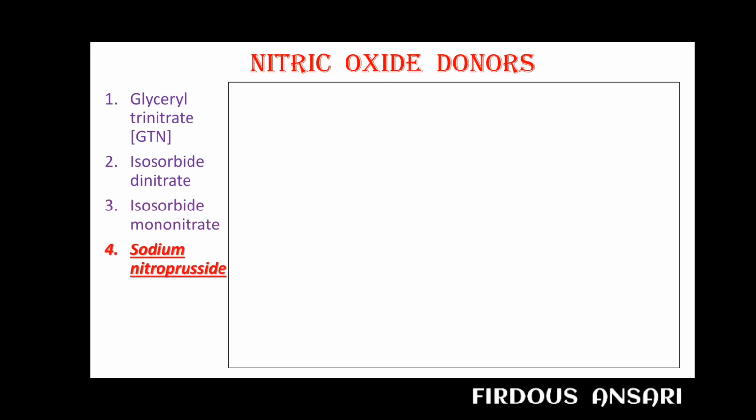Next, coming to the last drug, that is sodium nitroprusside. An important thing regarding sodium nitroprusside is that it is not only a good venodilator, but also a very good arteriolar dilator. The last three drugs which we were discussing are potent venodilators but poor arteriolar dilators. But sodium nitroprusside can equally dilate veins as well as arteries.